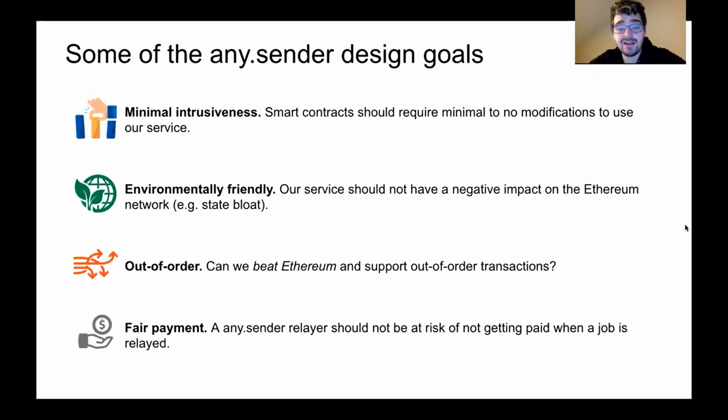Now, while we were designing any sender, we focused on 4 different properties. First, minimal intrusiveness. We don't want people to modify their smart contracts to use our service. And we've tried to minimize that as much as we can. 2, we want to be environmentally friendly. We don't want to have a negative impact on the network state. 3, we want to do much better than Ethereum today, and we want to support out-of-order transactions. We have some really cool replay protection to do that. And finally, fair payments. The relayer should really take on no risk when relaying this transaction. The relayer should always get paid for the job.